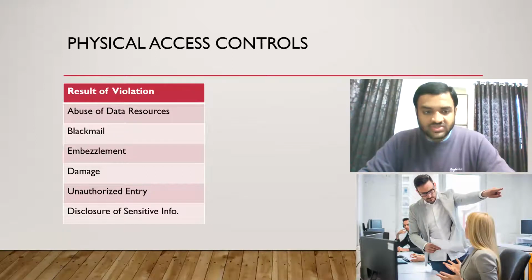See now here, disclosure and embezzlement we have, and disclosure and blackmail we have already seen earlier. Here again we are repeating. It is the same impact as on logical access controls, damage and disclosure. So these are common points again in physical access control, result of violation.